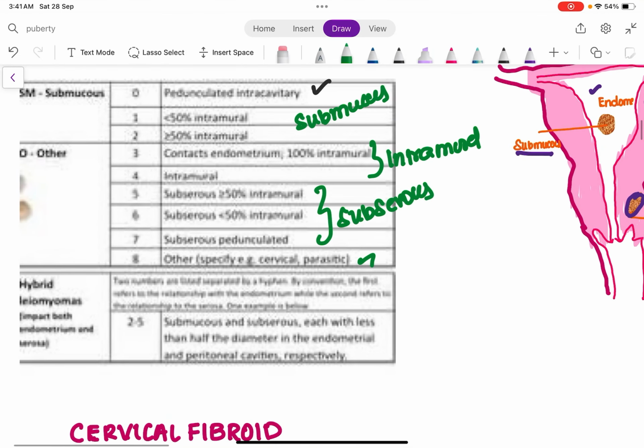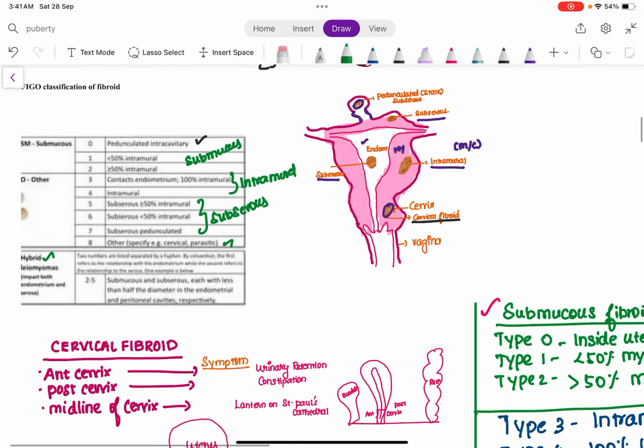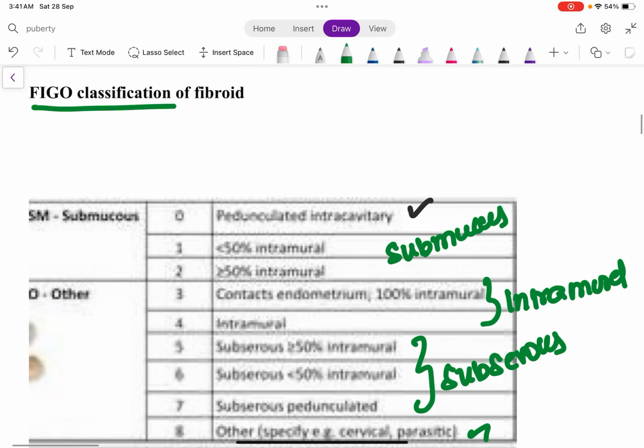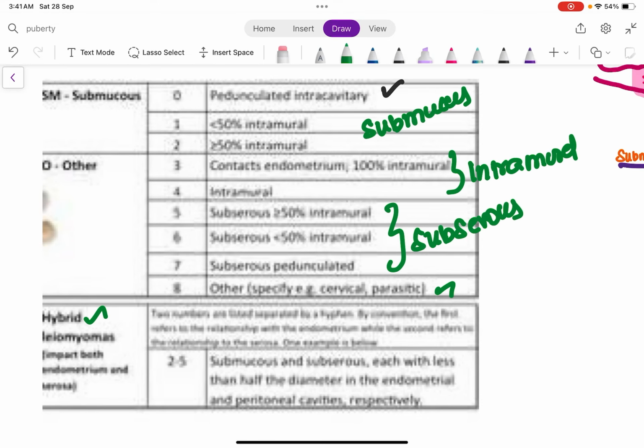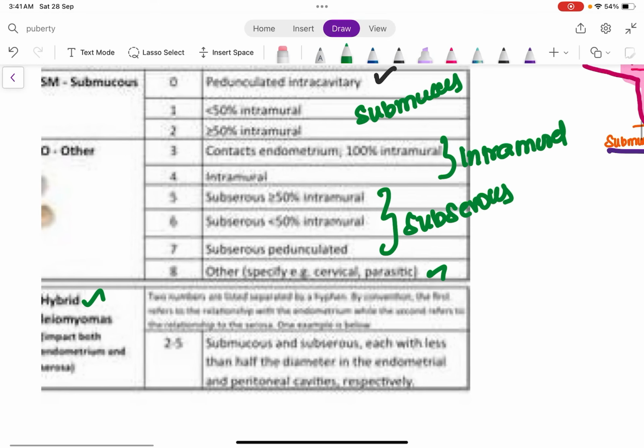There is also another kind of fibroid called hybrid fibroid, which means any fibroid which extends from the endometrium, that is the submucous, till the serosa of the uterus, that is subserous, type 2 to 5. That is called hybrid leiomyomas or hybrid fibroids. Is that clear? Okay, so we have dealt with the FIGO classification of fibroid very easily, right? Please take a screenshot of this so that it will be very easy for you to learn, right?